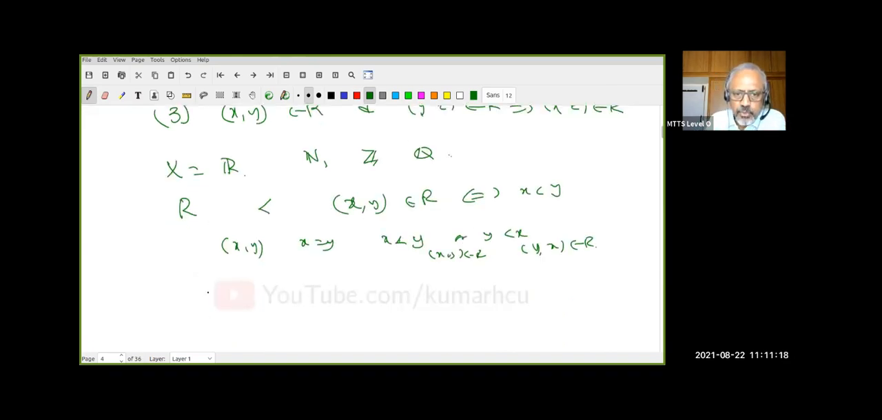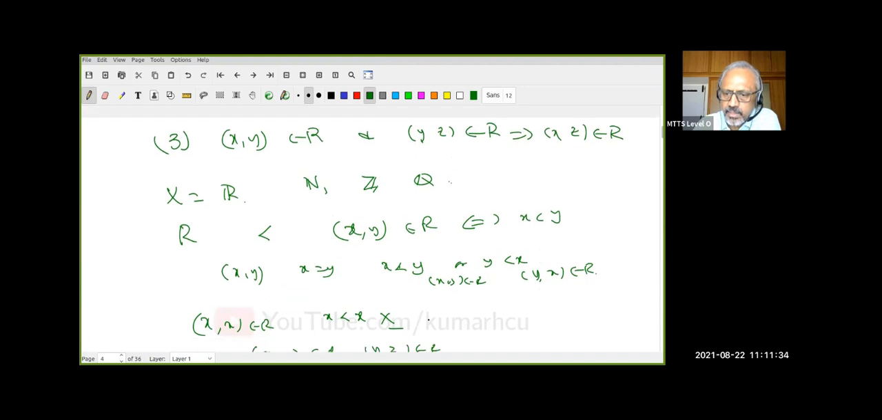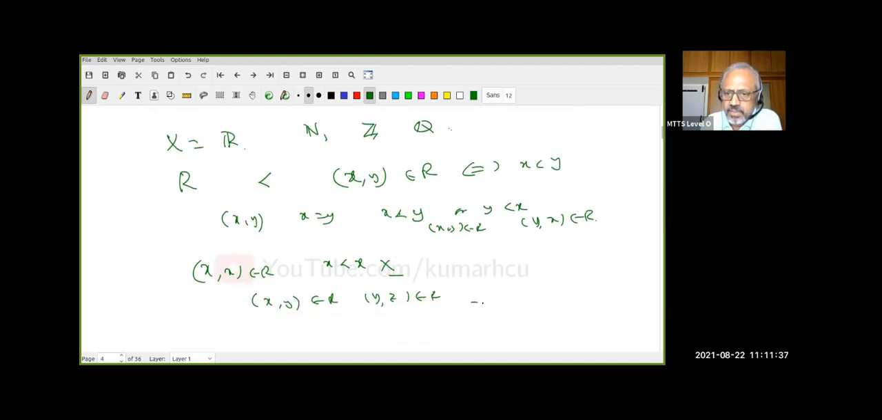Now do you also see (x, x) is not in R, because that would mean x must be strictly less than x. That's false. Right? And what is the third condition? If (x, y) is in R and (y, z) is in R, I hope that's what I wrote, right? That should imply (x, z) is in R.